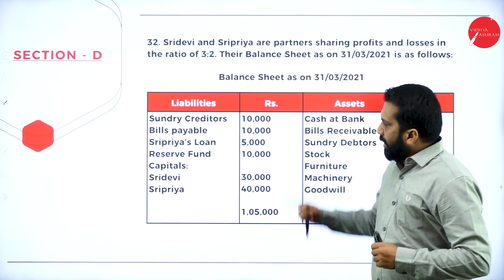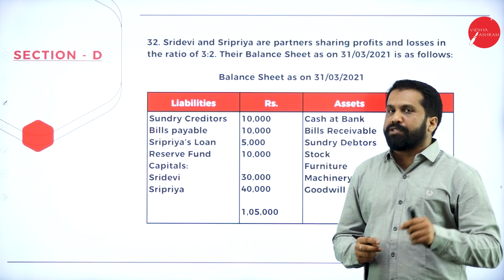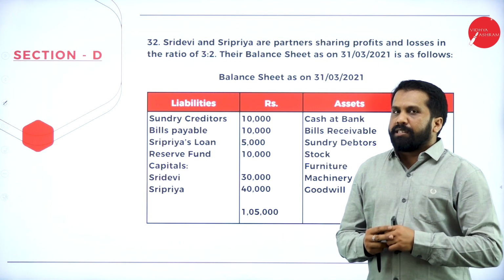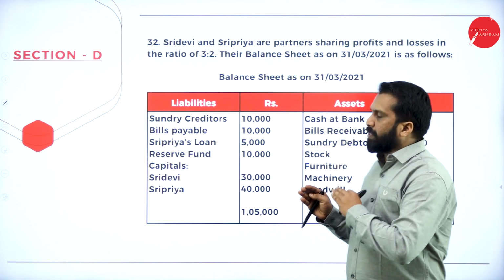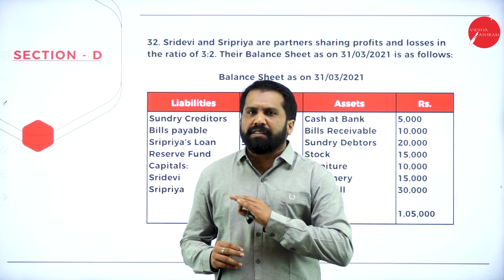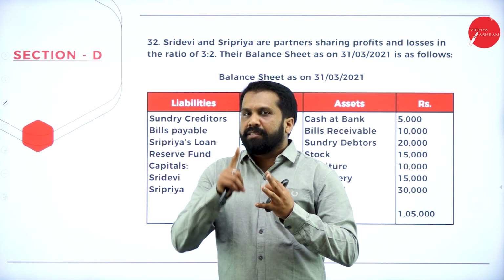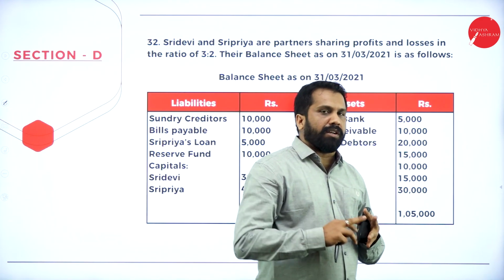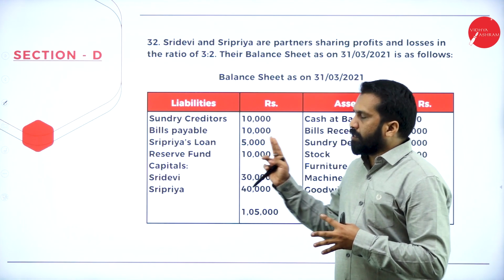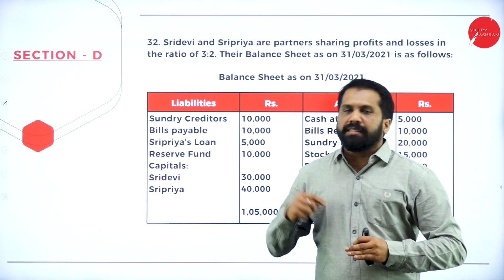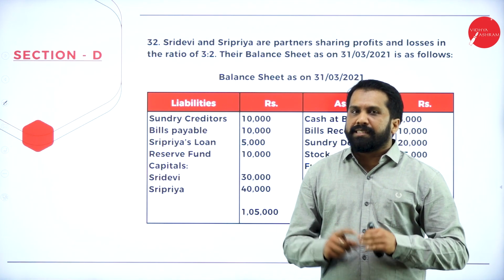In the next session, I'll explain how to do this problem so that you can match your answer with my answer. So, whatever complicated things we have completed, the rest is easy. Your ratios are easy; you just need to remember the formulas. Issue of shares, only journal entries; you need to remember that. Dissolution is copy-paste work. Easy. There are no ratios under dissolution. So, the rest of the things are easy.